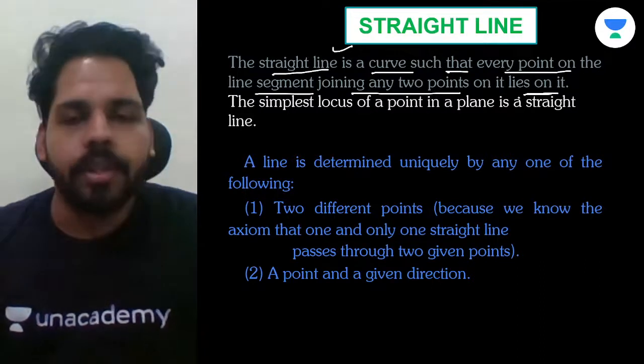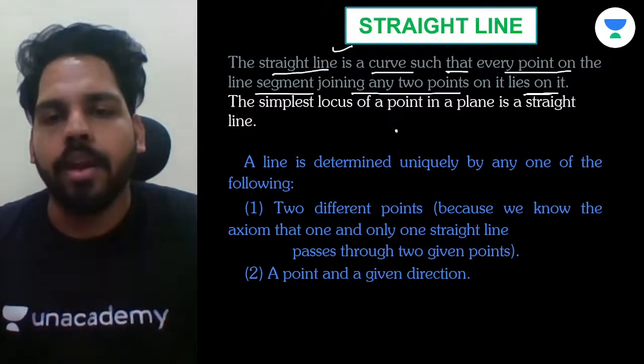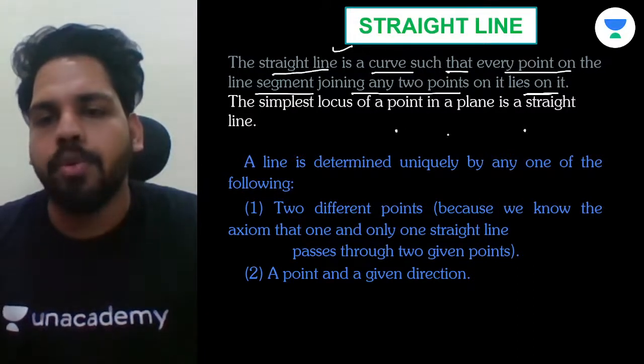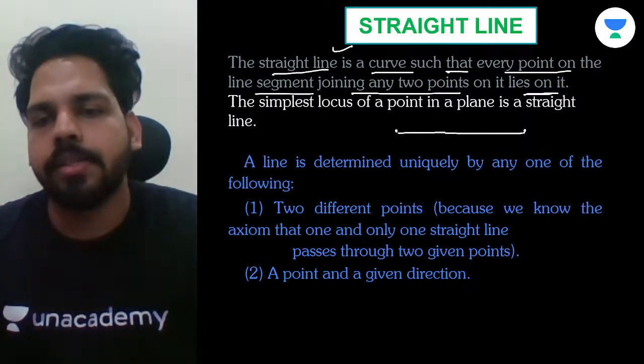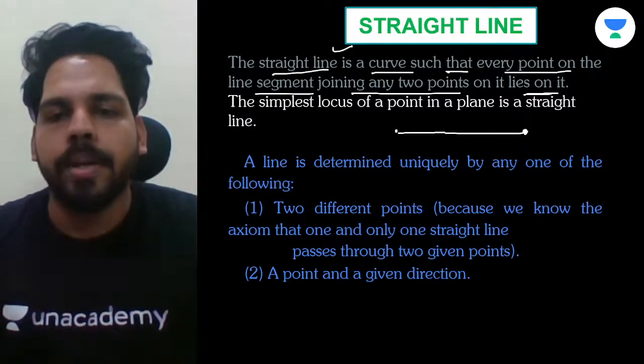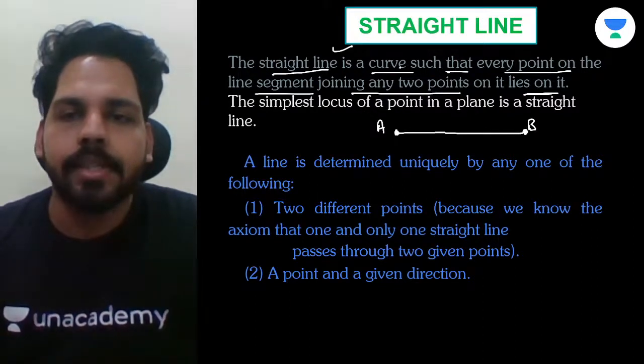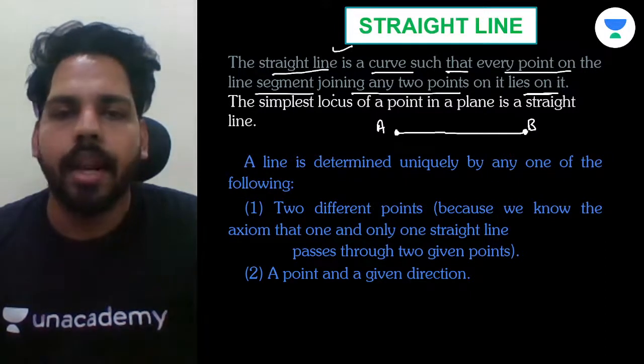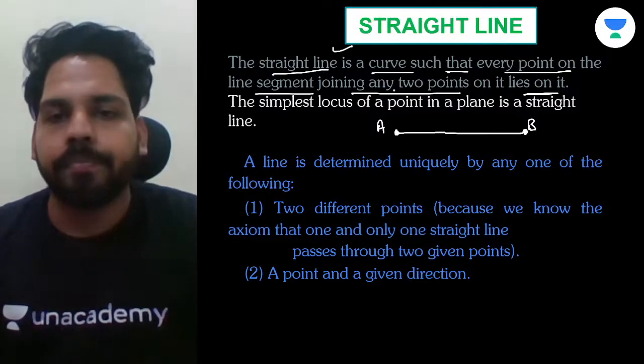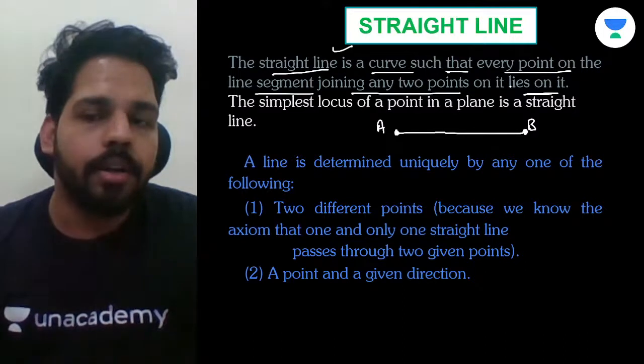So let me help you out with the diagram. Suppose I'm drawing a line between 2 points. I have just drawn this line, as you can see. We have these 2 points over here, A and B. Now what they are saying: the straight line is a curve such that every point on the line segment joining any 2 points on it lies on it.